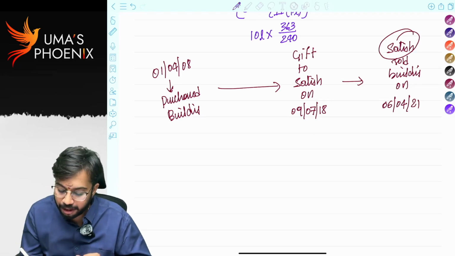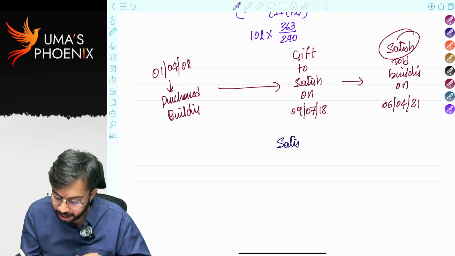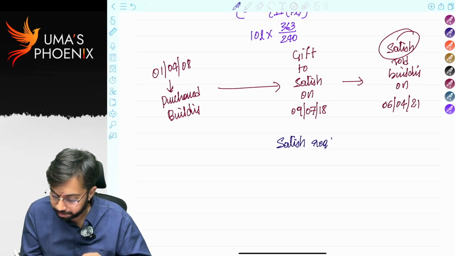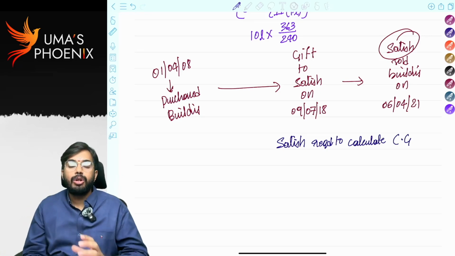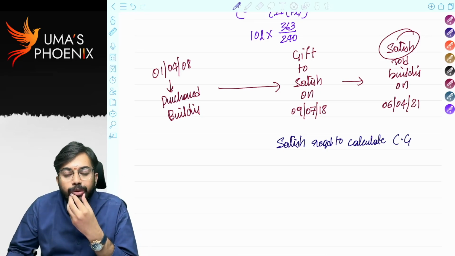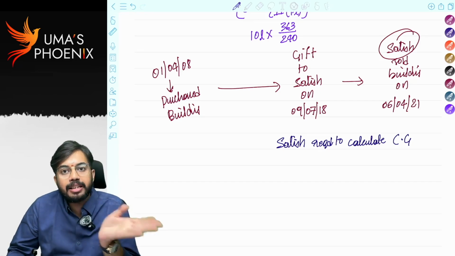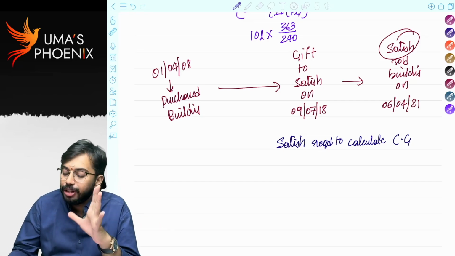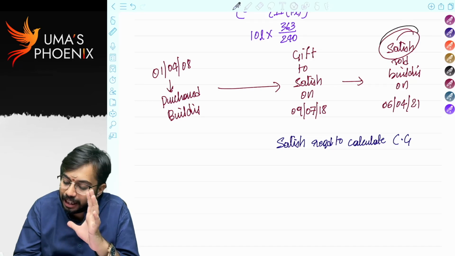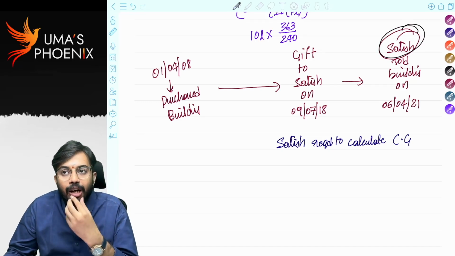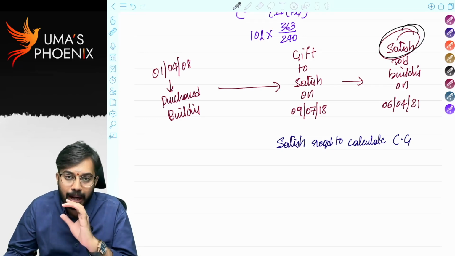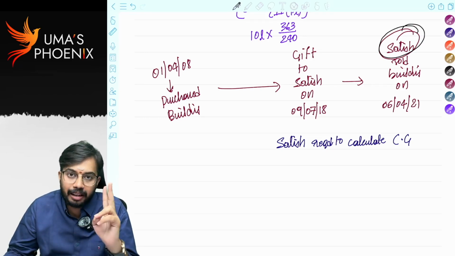Who is required to calculate capital gains? Satish is required to calculate capital gains. To calculate capital gains, we have to determine whether it is a short-term capital asset or a long-term capital asset. So in the hands of Satish, first we need to determine whether the building is a long-term capital asset or a short-term capital asset. Two options are there.